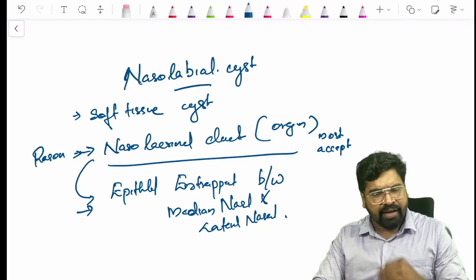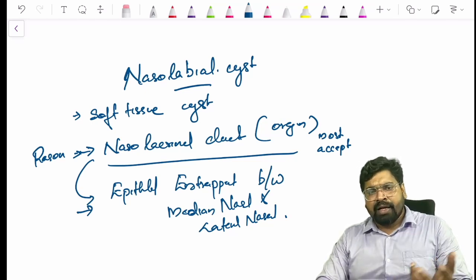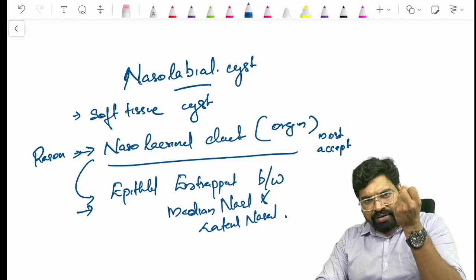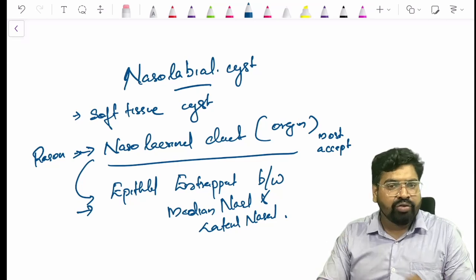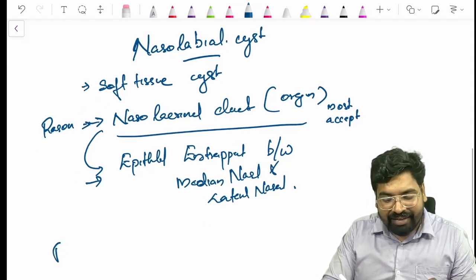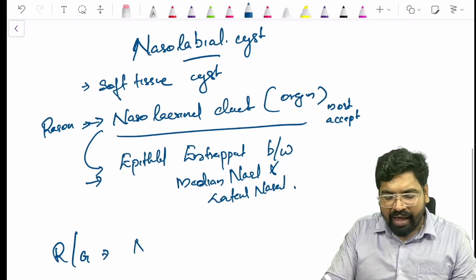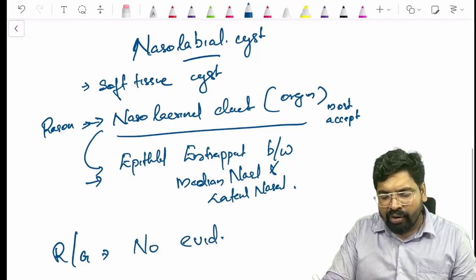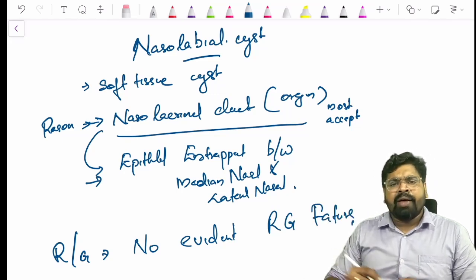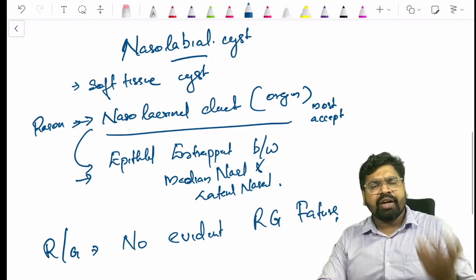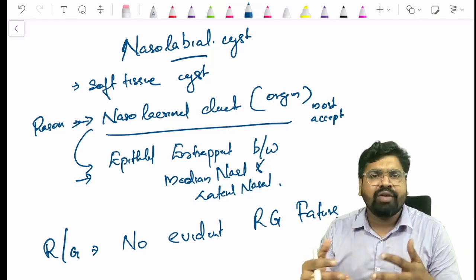That doesn't matter. They have never asked you this. But the interesting thing they have asked in this is that the nasolabial cyst occurs in the soft tissue. So what about the radiograph? It doesn't have a radiograph. There is no evident or no striking radiographic feature. That is about the nasolabial cyst.